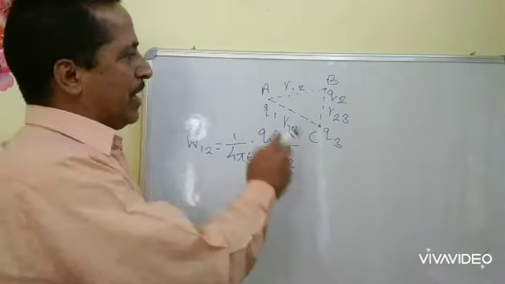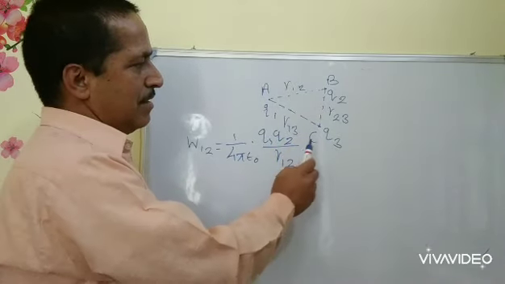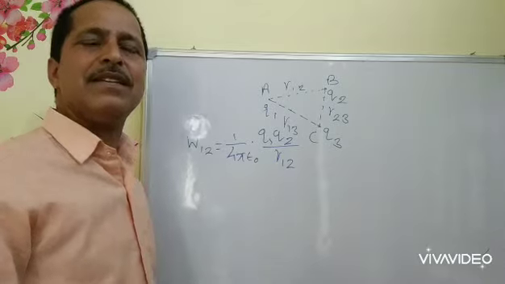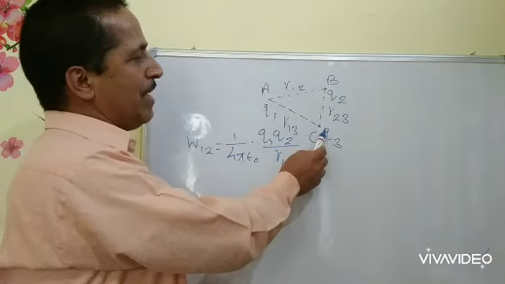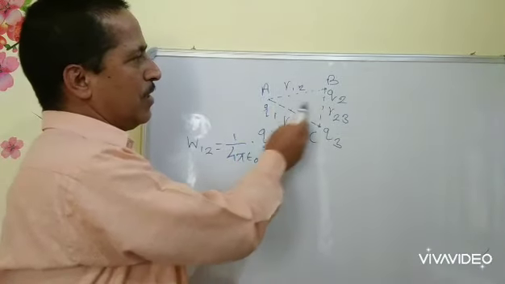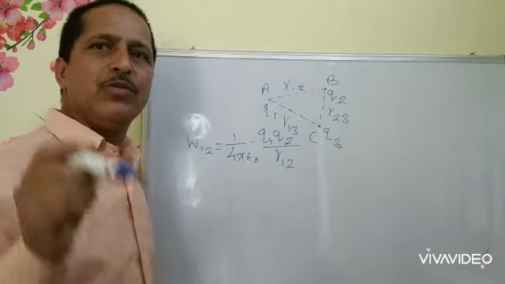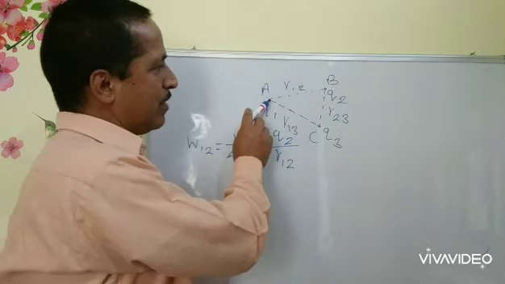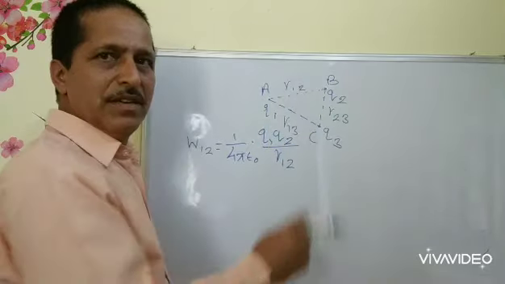Then we will bring charge Q3 at point C, and we can see that Q3 will be affected by Q1 and Q2 both. So we have to do work against the forces exerted by Q1 and Q2 on Q3.